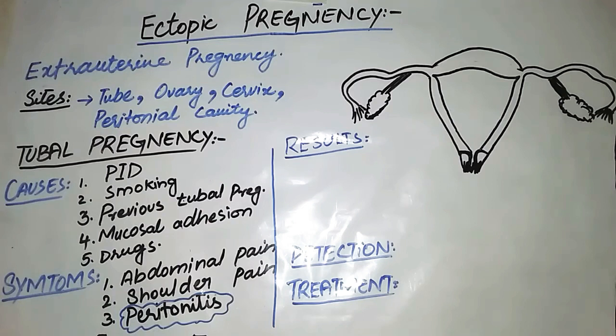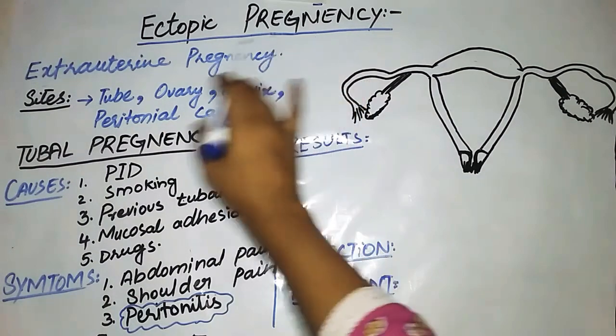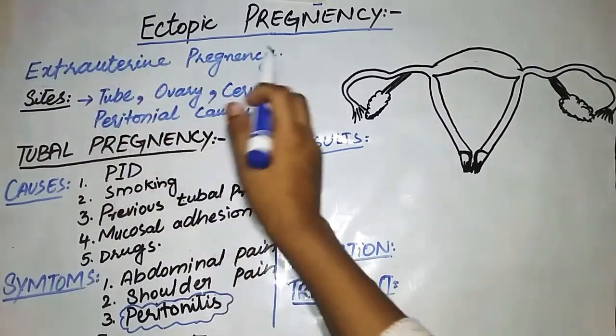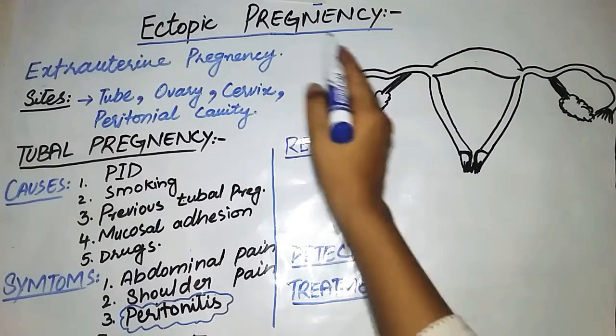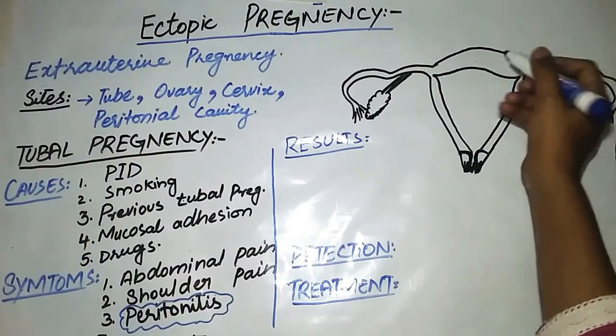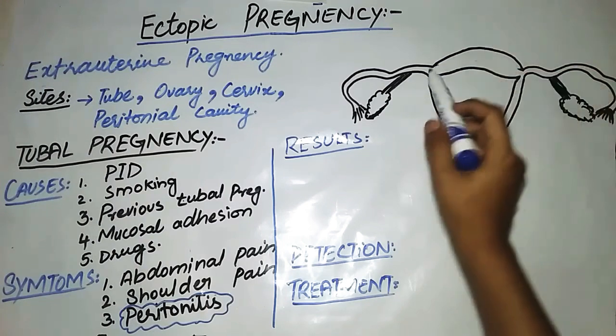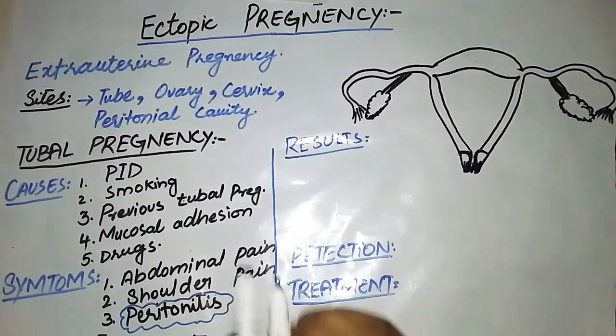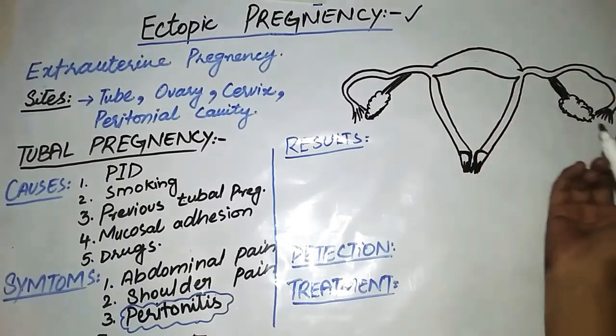Today we will discuss ectopic pregnancy. Ectopic pregnancy is an extrauterine pregnancy. That means implantation of the blastocyst is outside the body of the uterus. In this diagram you can see this is the uterus, and if the implantation is not inside the uterus, then it will be called ectopic pregnancy.